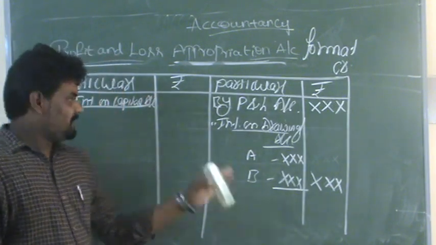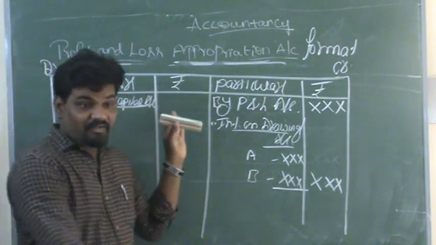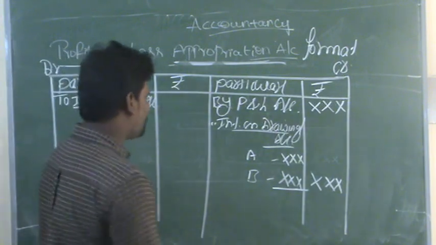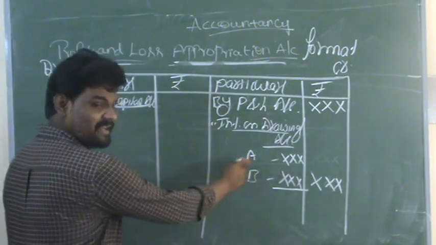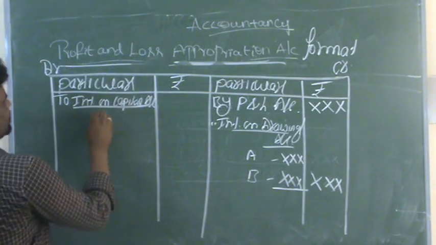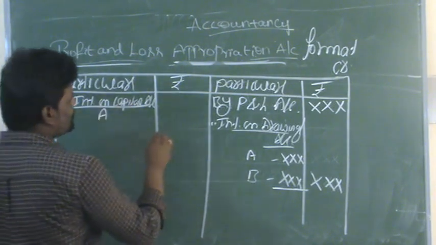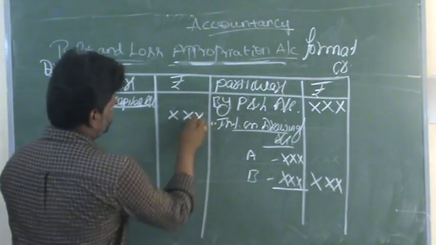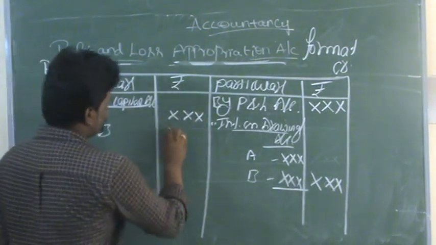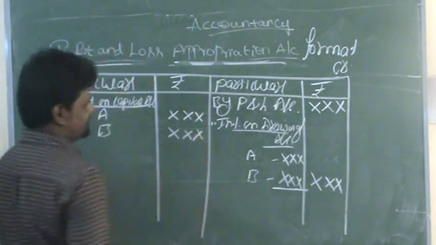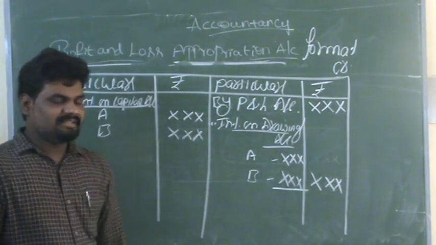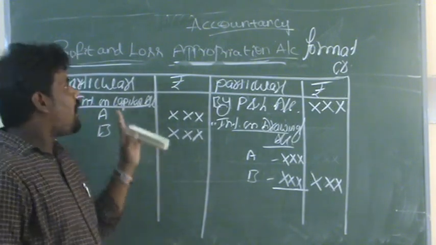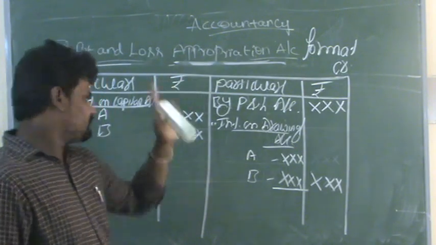Suppose there are two partners, namely A and B. First, A's values, we are recording XX values. Again, partner B's values also we can record as XX values. So this is interest on capital in the debit side of the appropriation account.